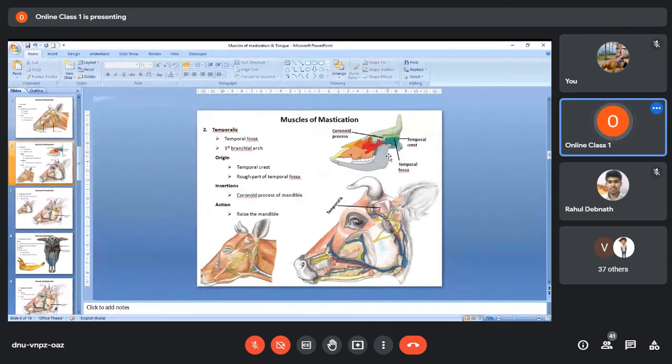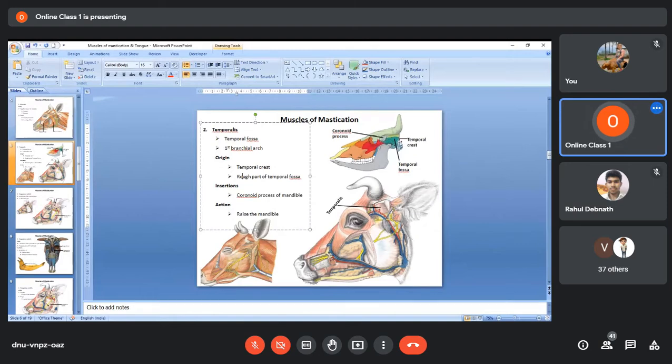On the vertical ramus of the mandible, on the upper part, you find three structures: the condyle, then the mandibular notch, and one process here that is called the coronoid process. That means this muscle will originate from this area, go forward, and insert on the coronoid process of the mandible. What does the temporalis muscle do when it contracts?